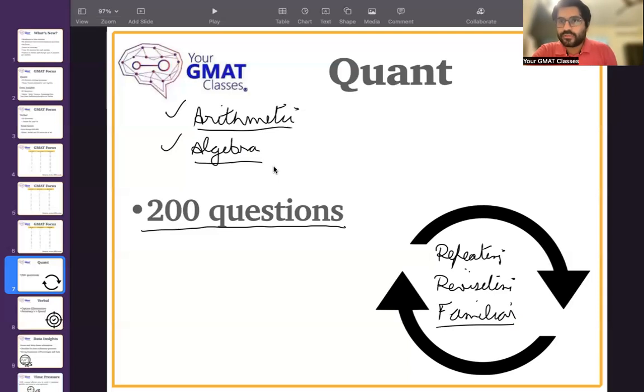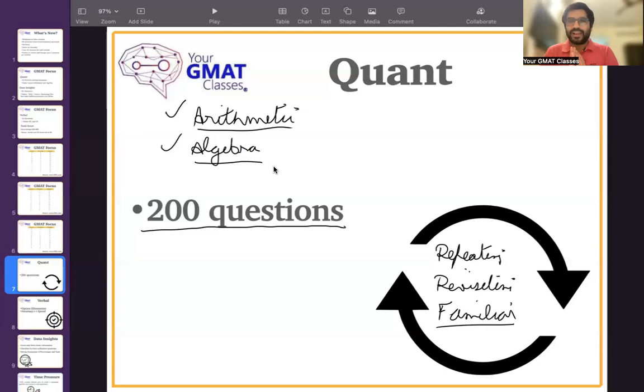So when it comes to preparing for quant, you should be patient and be like, okay, let me first solve 200 questions of a particular topic, and then I will decide if I have become good with that topic or not. It can either be 200 questions which are all different. It can even be 50 questions 4 times. Because let me tell you, repetition and increasing your familiarity, revising it again and again really helps in quant. You cannot understate its importance when it comes to the quantitative section. It's really important that you constantly revisit certain questions, and that really improves your overall accuracy in a particular topic.